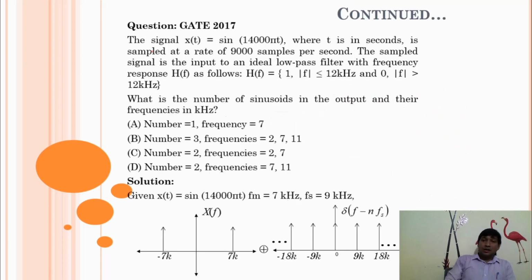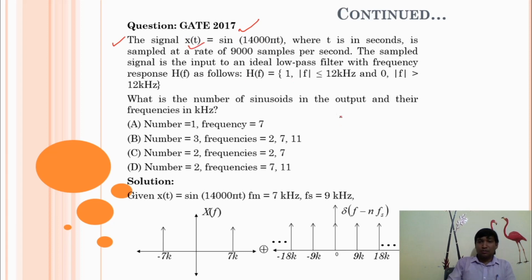Here I'm going to take a problem from the sampling theorem. This problem is from GATE 2017. In this problem, the signal x(t) is equal to sin(14000πt).